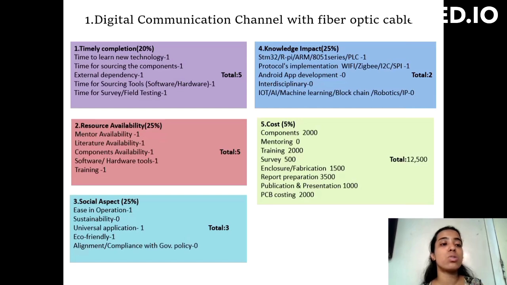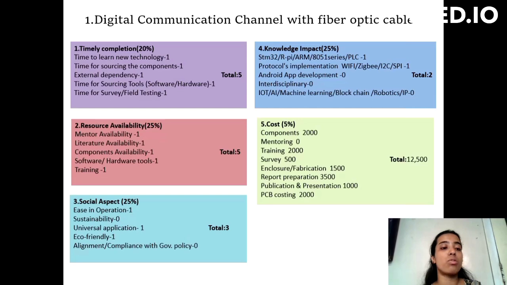And sourcing the tools and time for survey, we also don't need much time for these parameters, that's why 1. Next is resource availability. Mentors availability, we have available mentors, that's why 1. And literature availability, we also have all literature available on this project, that's why 1.